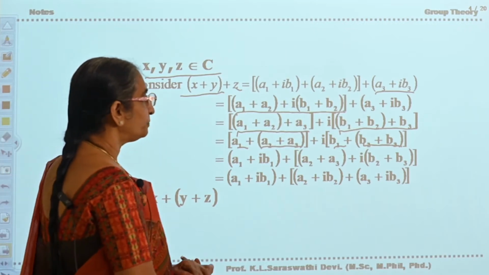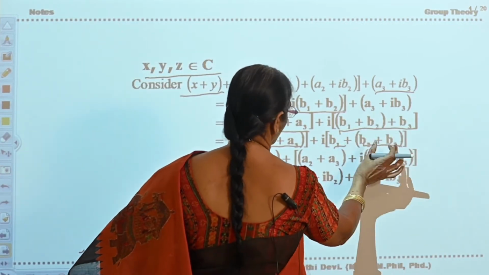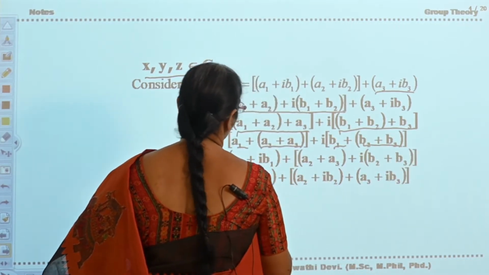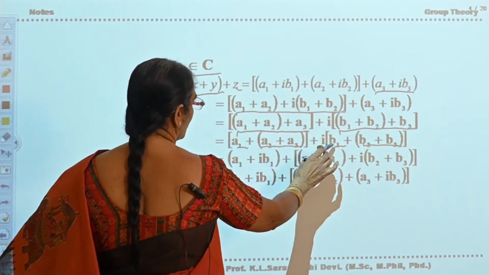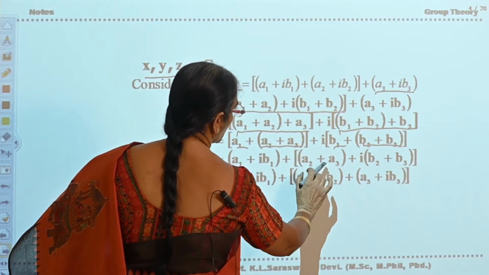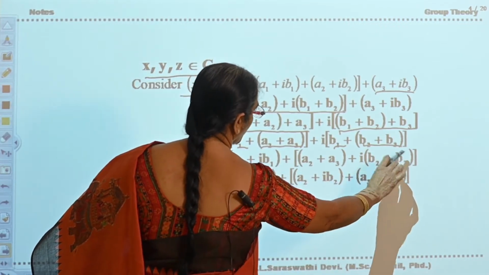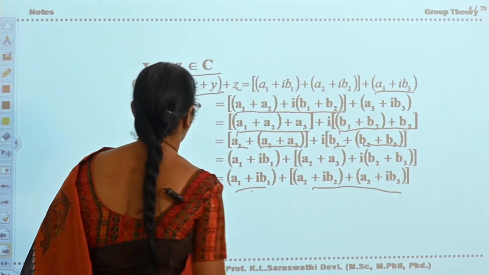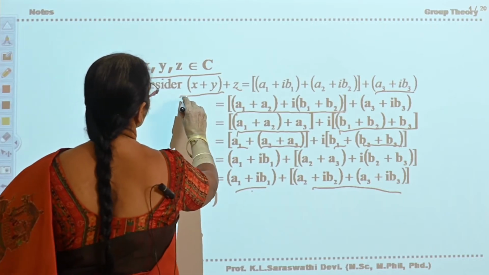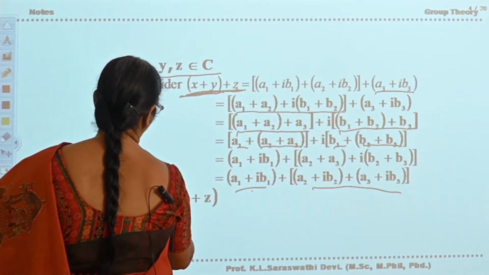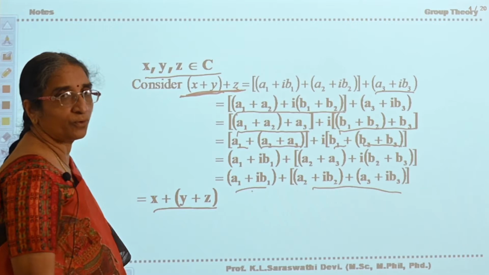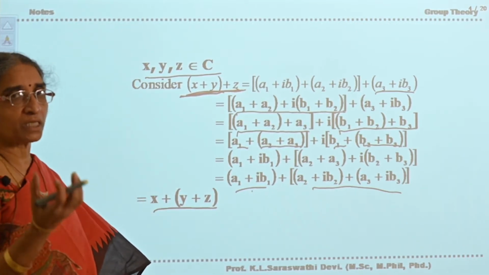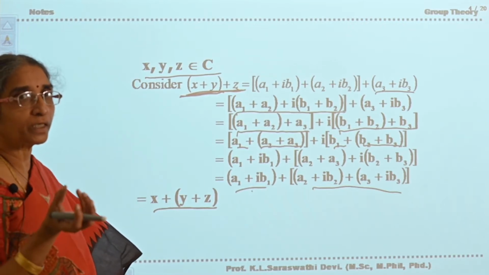So you can change the order, and without changing the order, you can arrange the B1, B2, B3 like this. Therefore, this is A1 plus iB1 plus A2 plus A3 plus i into B2 plus B3. Therefore, this is X, this is Y plus Z. What you have taken? X plus Y plus Z you have taken. You got X plus Y plus Z. Therefore, associativity is satisfied in the set of complex numbers with respect to ordinary addition.